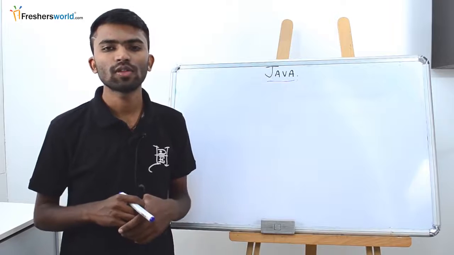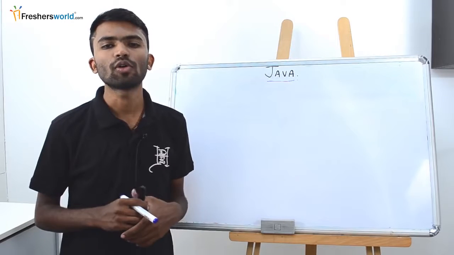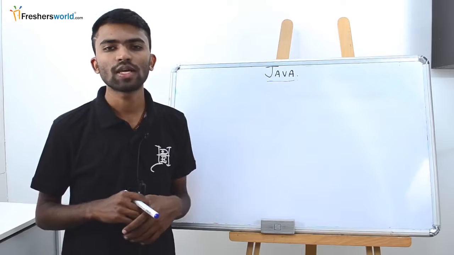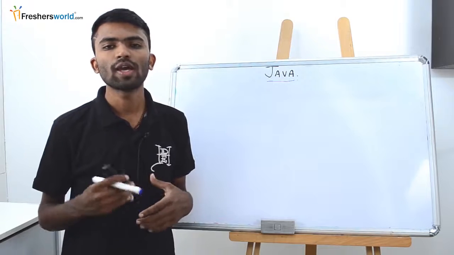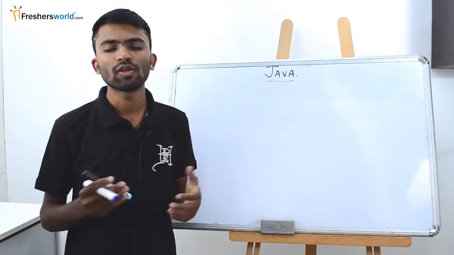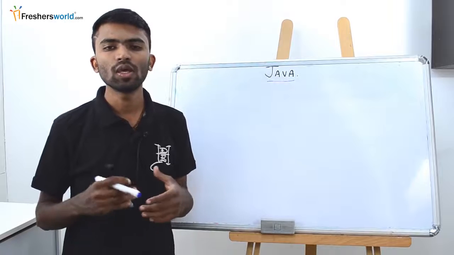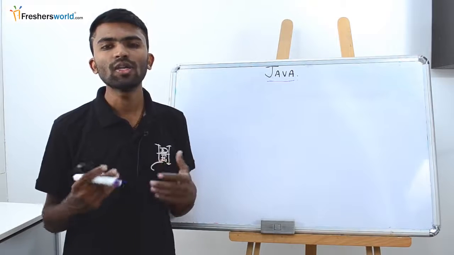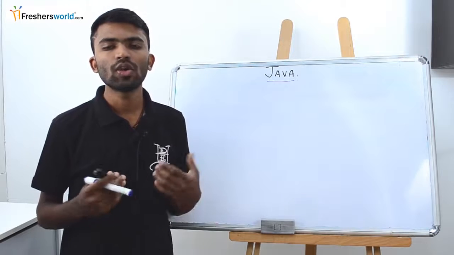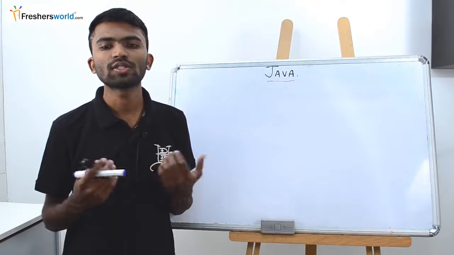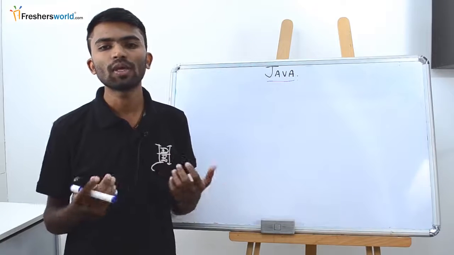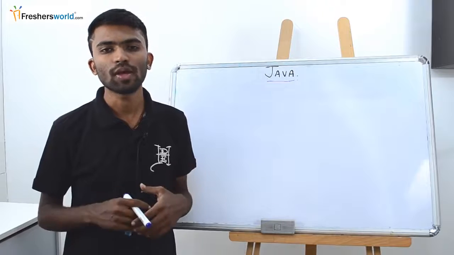Today we'll be dealing with some of the most powerful and beautiful programming languages, something known as Java. So we'll be starting with the first initial classes. Going forward we'll be having multiple series of Java where you can learn what is core Java and advanced stuff. Today, to begin, we'll see what is Java, what made Java come into existence, and what is the history of Java. We'll try to see what the drawbacks in the programming languages were, or what made an effort to create something known as Java with respect to programming languages.